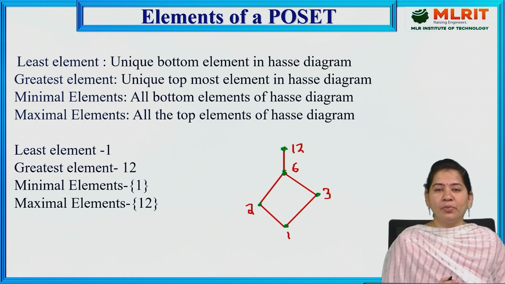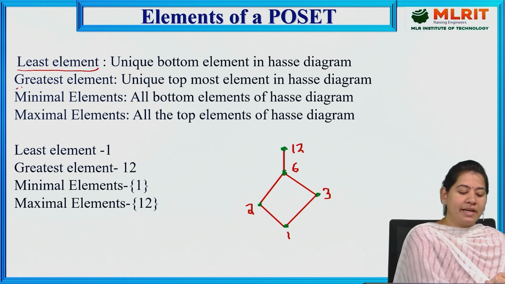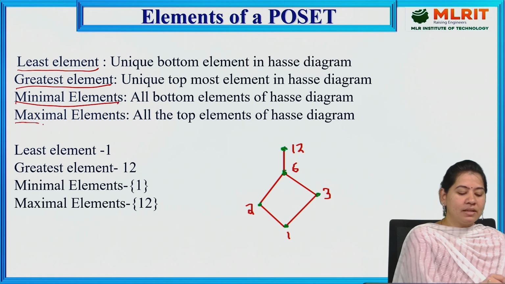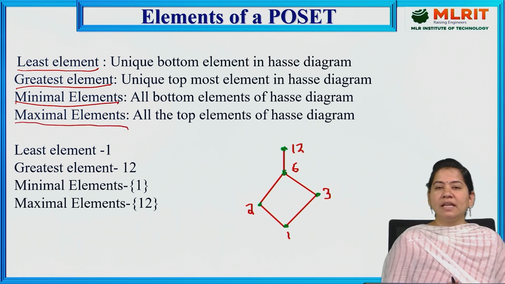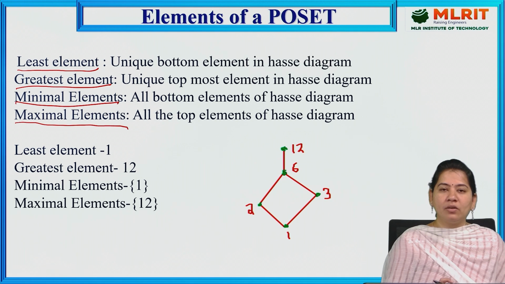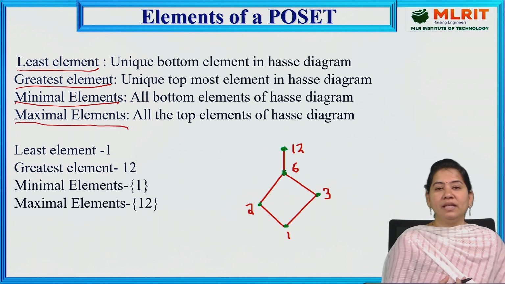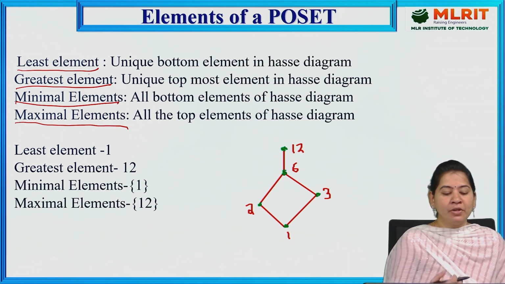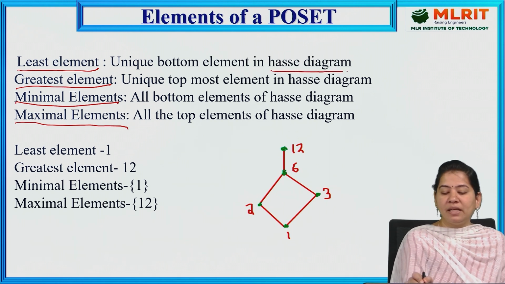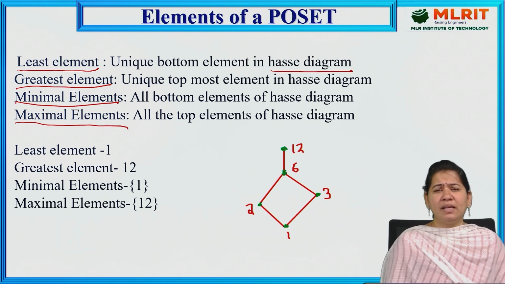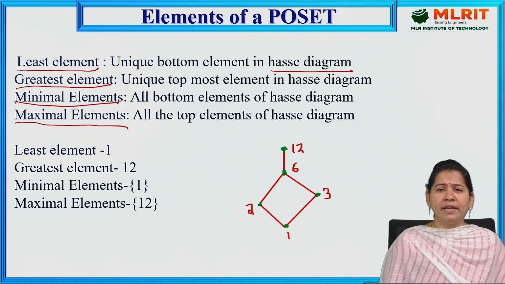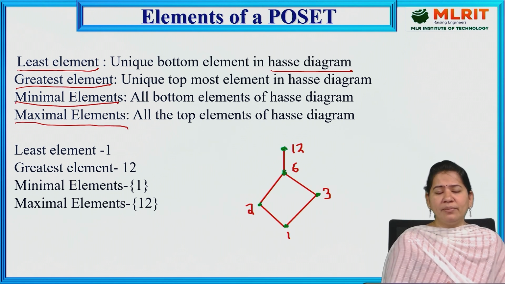The elements of a poset are least element, greatest element, minimal elements and maximal elements. In a Hasse diagram, we call these the elements of the poset. So what is meant by least element? How can you consider a particular element in the Hasse diagram as a least element? It is the unique bottom element in the Hasse diagram. In the last session, we already discussed how to draw the Hasse diagram. For a particular Hasse diagram, we will be assigning the least element, greatest element, minimal elements and maximal elements.